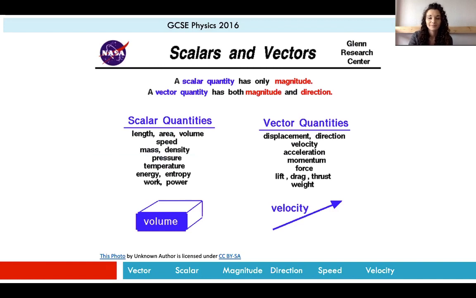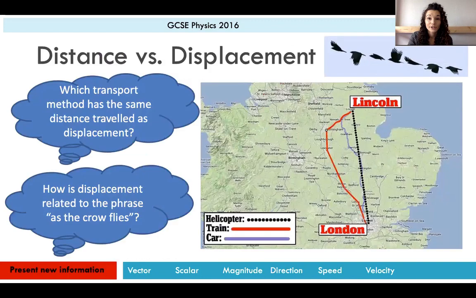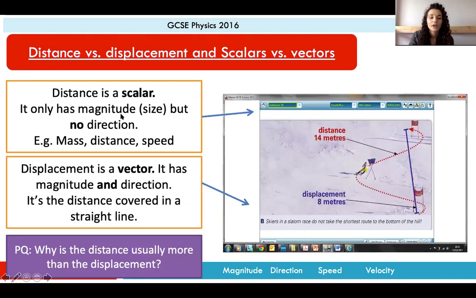Fantastic, well done. Also, what I would like you to do, please, is here in these red boxes, we've got the definition of scalar and the definition of vector. What I would like you to do is copy out those definitions for me so that you make sure that you understand them as best as possible and so that you can use them for revision. Okay, so again, pause the video now and have a go at writing those out, please.